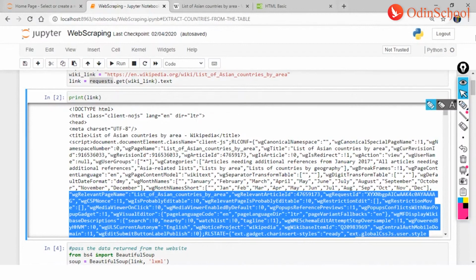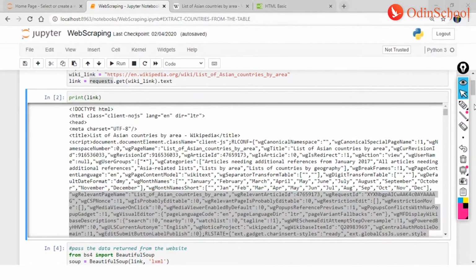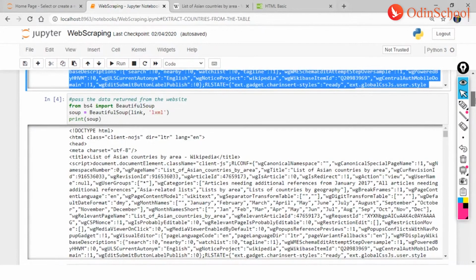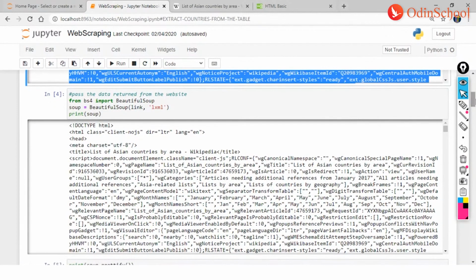Okay. Now what did we do after we have come up to this step? We have again used the library once again, but here the library is a bit different and we would want to pass the data returned from the website. And for this, I'm using BS4, that is Beautiful Soup, wherein soup is equal to Beautiful Soup link with LXML, right? And I'm printing this using soup.